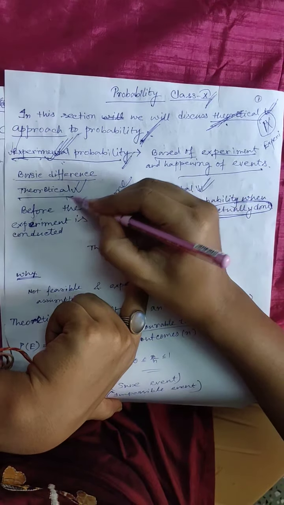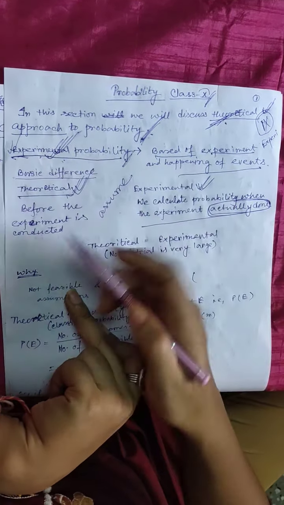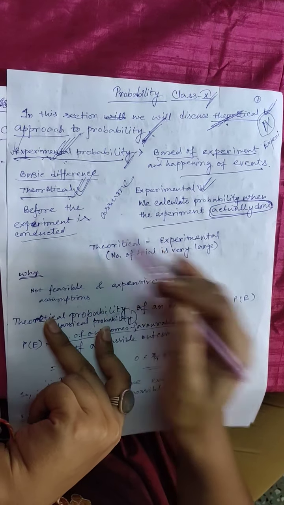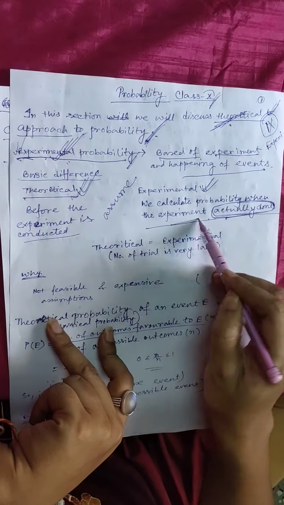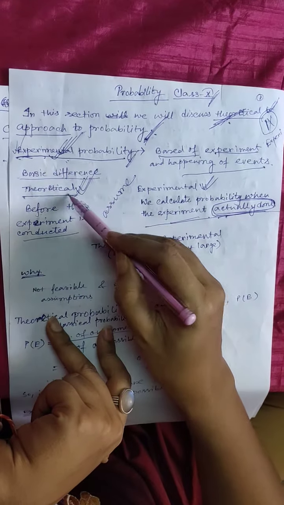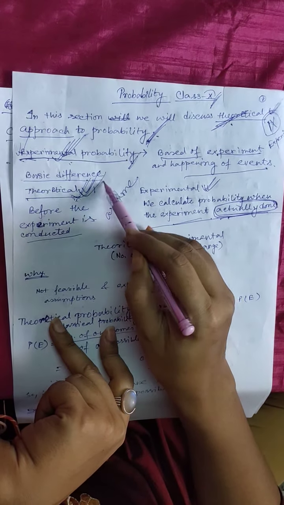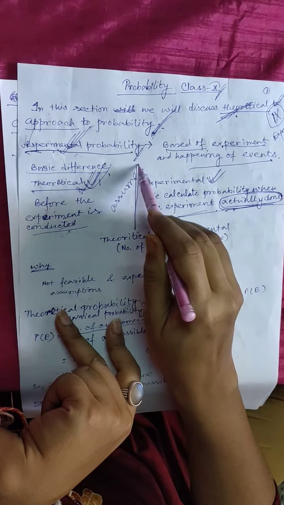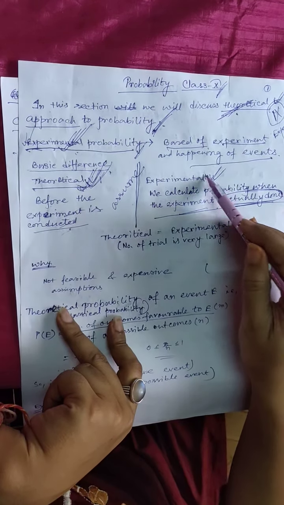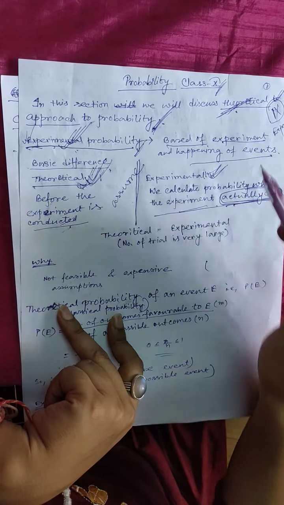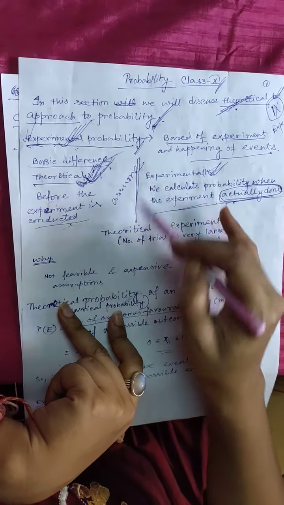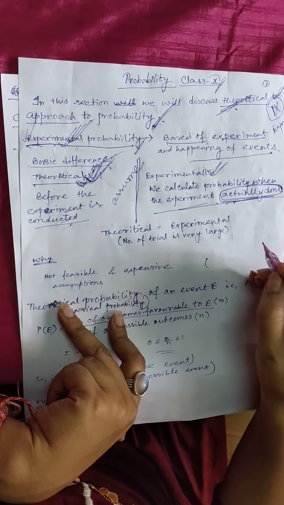Okay, here assumption is made, that is here we calculate the probability before the experiment is conducted. This is the main difference between the theoretical approach and the experimental approach. I hope you now have a clear concept of the difference.